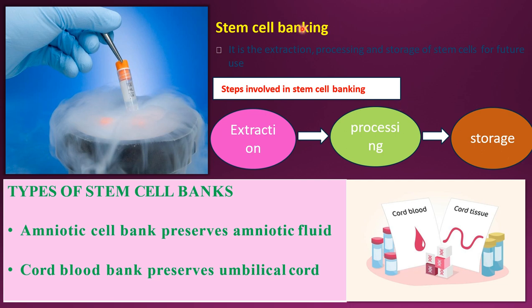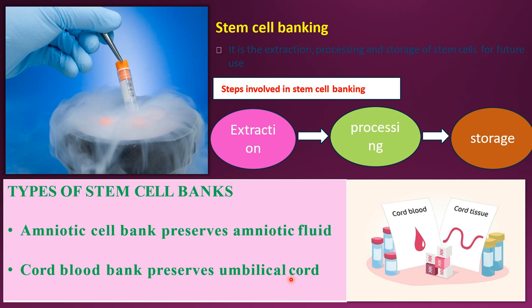In the stem cell bank, we can save our own body stem cells for many years. And whenever there is a disease condition, we can use our own body stem cells for our own treatment. What are the types of stem cell banks you can see normally? Amniotic cell bank, cord blood bank. Cord is the umbilical cord. Amniotic cell bank preserves the amniotic fluid, and cord blood bank preserves the umbilical cord.